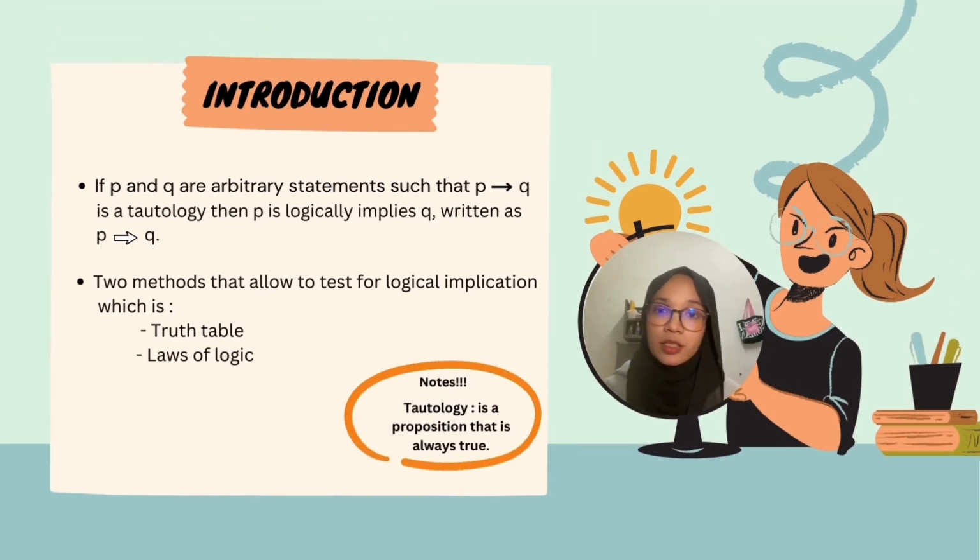So what is logical implication? Logical implication is: if P and Q are arbitrary statements such that P implies Q is a tautology, then P logically implies Q, written as P implies Q. The meaning of tautology is a proposition that is always true. There are two methods that allow us to test for logical implication, which are truth tables and laws of logic.